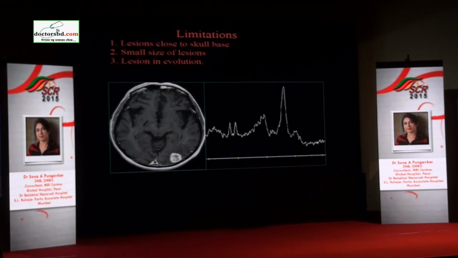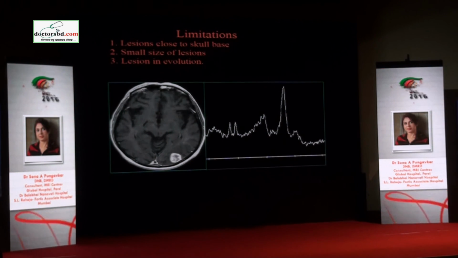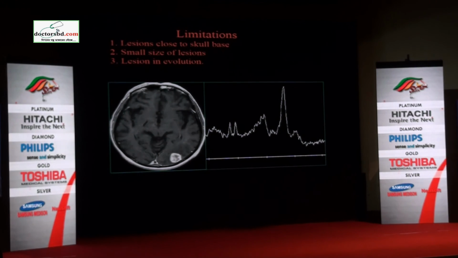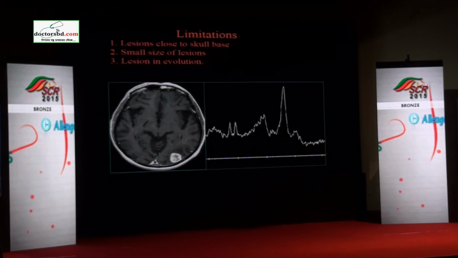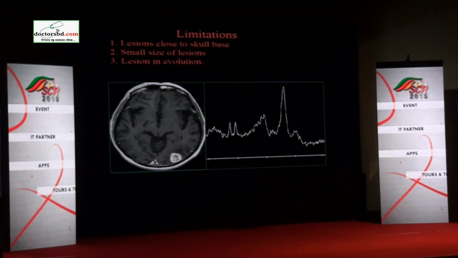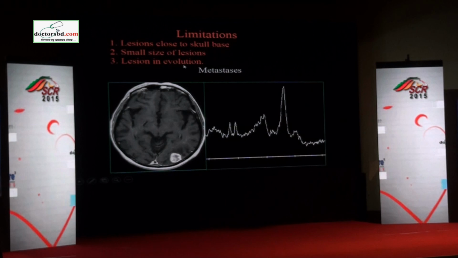So you put your thoughts clearly on paper and give a combination of the report of morphology and your image on spectroscopy. So it's not spectroscopy alone that you will try to interpret. First, base your diagnosis on conventional imaging and your clinical setting, and then try to see how the spectro fits in and get support from that. I spoke about this lesion and evolution. Lymphoma is a correct example.